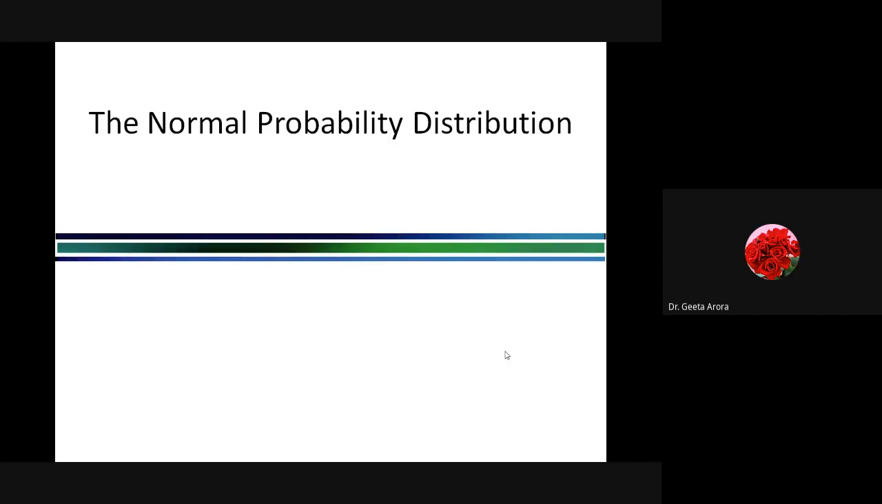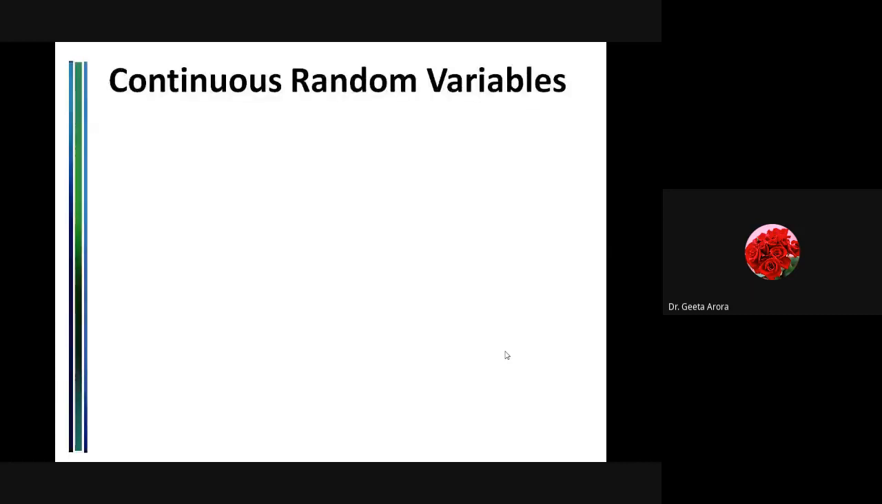Today, under the heading of continuous random variable, we are going to learn how to deal with a random variable which is continuous and its probability distribution. There are a lot of continuous probability distributions, but in our course, we are going to learn the most famous one, which is the normal distribution. So let us start with the normal probability distribution.